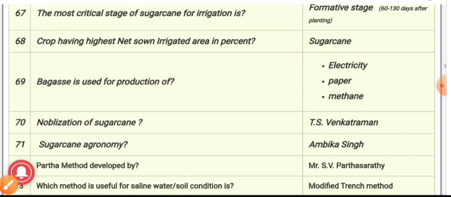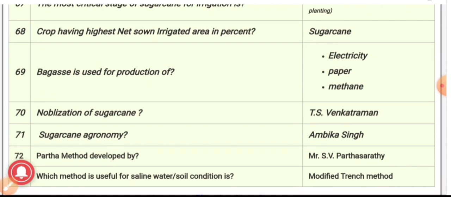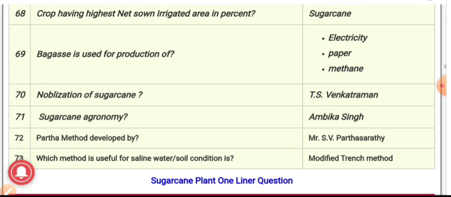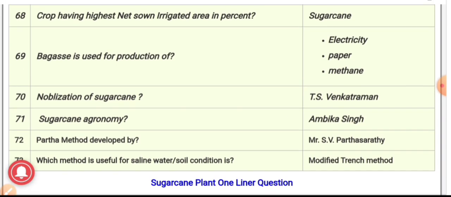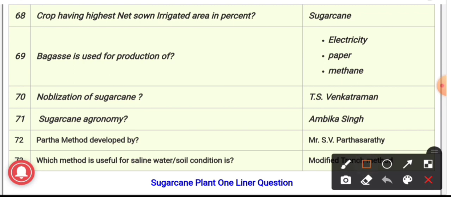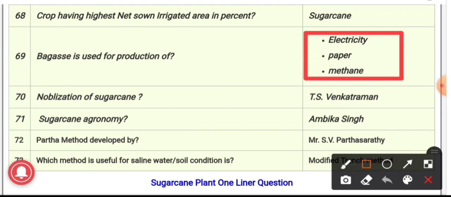68. The crop having the highest net sown irrigated area in percentage, and the answer is sugarcane. Bagasse is used for the production of, as we know that bagasse is the byproduct of sugarcane, and it is used for the production of electricity, paper and methane.